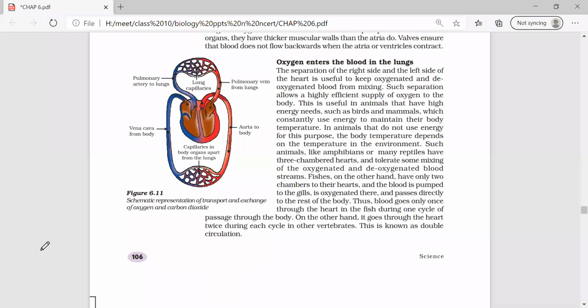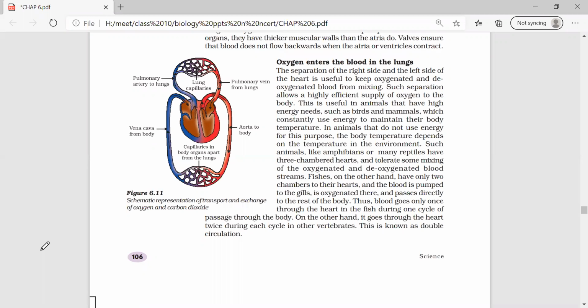So in case of pulmonary circulation, the pulmonary veins bring the oxygenated blood into the left atrium. From the left atrium, the oxygenated blood moves to the left ventricle, and from the aortic wall, it enters into the tissues. The oxygenated blood will be carried to the tissues by the aorta.